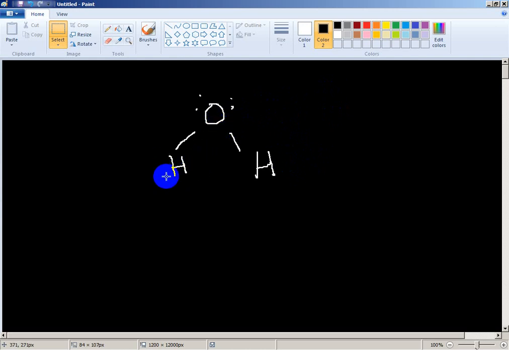There is no lone pair on hydrogen. Only the oxygen atom has lone pairs, and one atom can form one dative bond. So water has 2 lone pairs, but it acts as a monodentate ligand, not a bidentate ligand. It forms one dative bond.